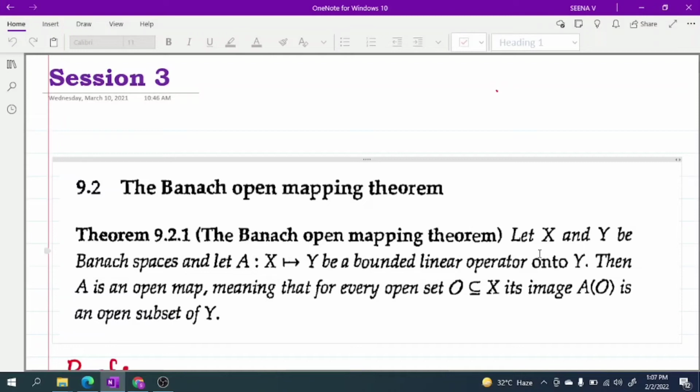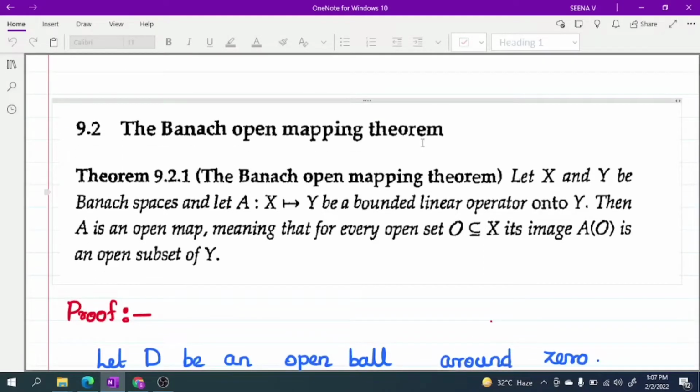Good morning. Today we are going to discuss the next section of chapter 9, 9.2, the Banach open mapping theorem. Now let us discuss the statement of the theorem.